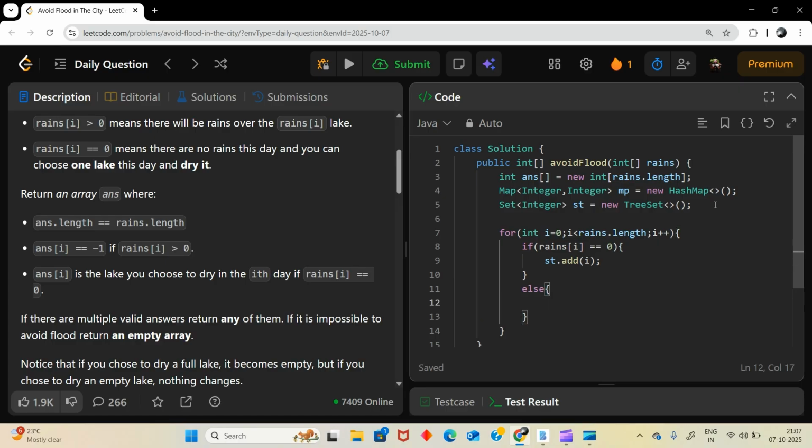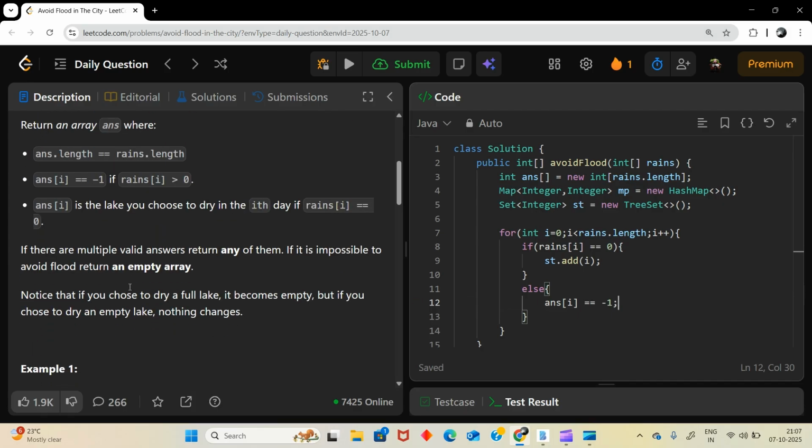Else, if my range of i is greater than 0, then what you have to do is set ans of i equal to minus 1. Yes, one more thing we missed is, let's say we have multiple zeros, multiple dry days. In that case we can empty any lake, right? Notice that if you choose to dry a full lake, it becomes empty, but if you choose to dry an empty lake, nothing happens.